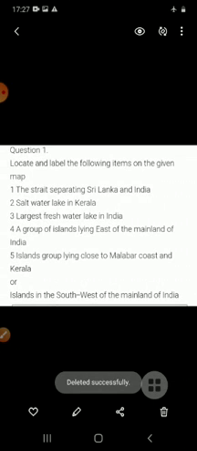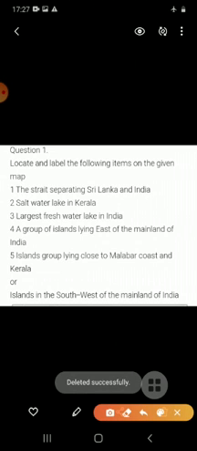How you have to do map work? Students, in the copy, you have to put the chapter number, chapter name, and then put the heading map work. Under the map work heading, you have to put the subheading map work 1. And under map work 1, you have to write these questions. Just see which questions you have to write.